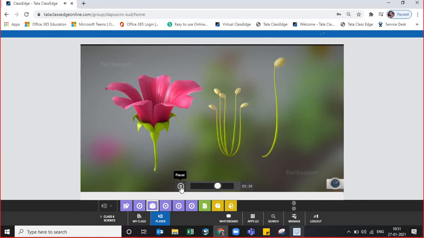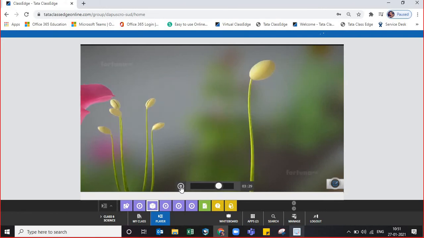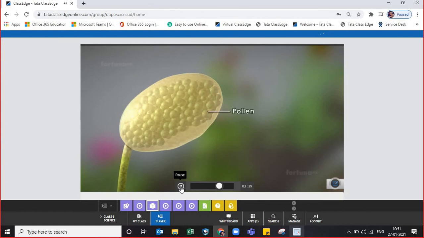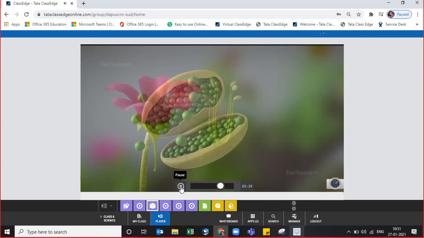This is the plant's male reproductive organs, which are the stamens. Each stamen is generally made up of a thin, long filament on which anthers are present. So I told you it is made up of filament and anther. These anthers contain pollen. As they mature, they will split open and release pollen grains into the air.